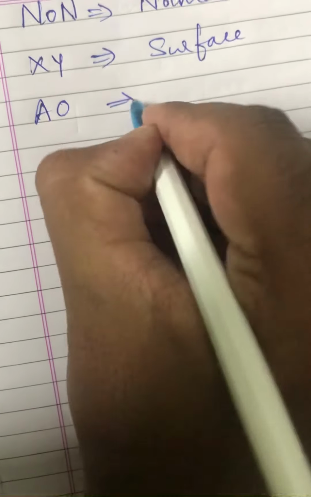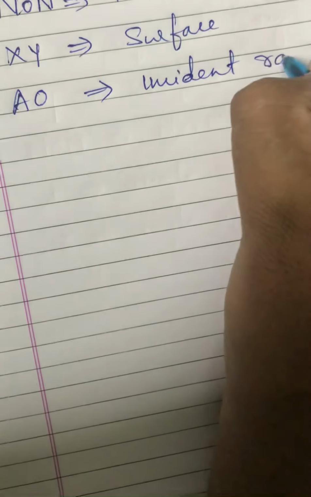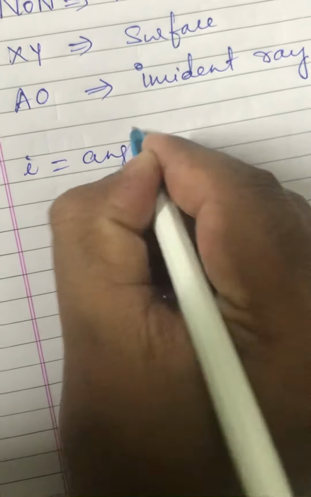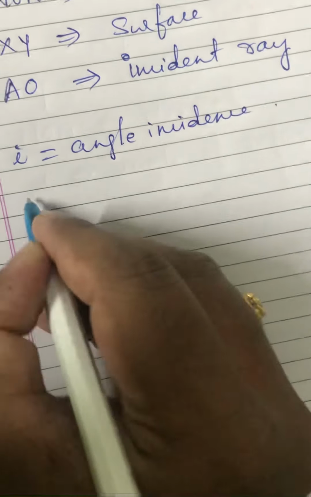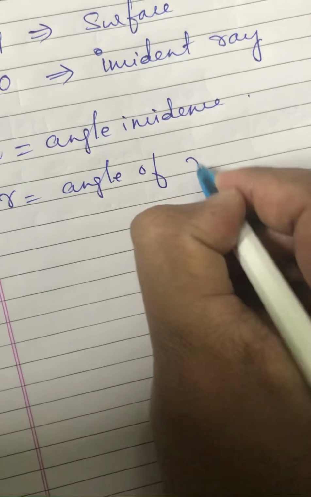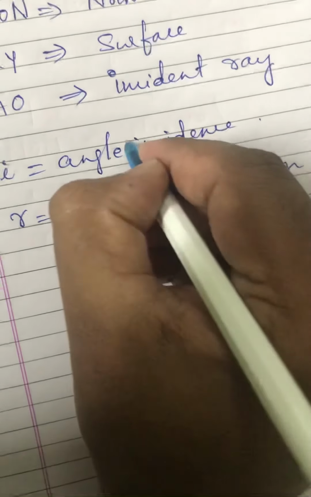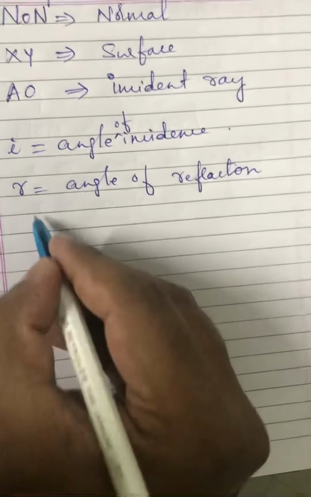AO in both cases is the incident ray. I is called angle of incidence, and R is called angle of refraction. Angle of incidence, angle of refraction.